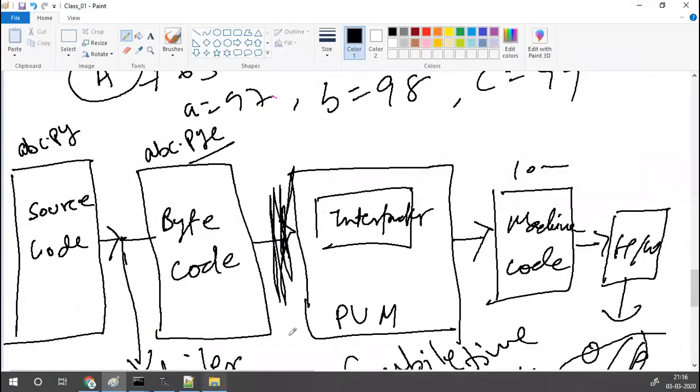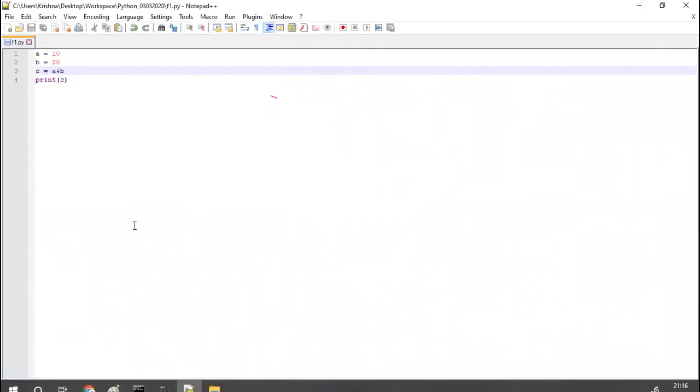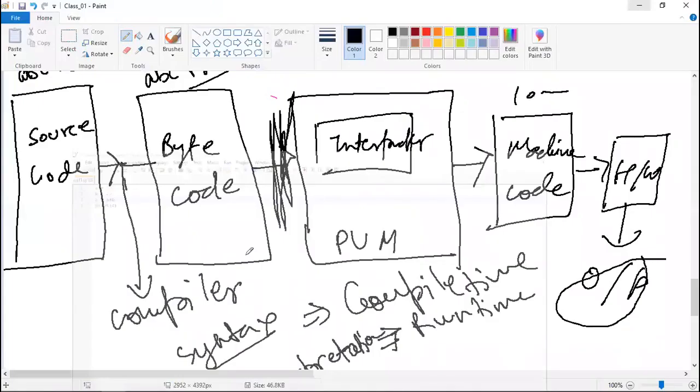Okay, so as of now we have checked the syntax error. In the same code we will do some runtime error. What I told you is that if any syntax error is there, then that syntax error will be caught at which stage? It will be caught at the compilation stage.